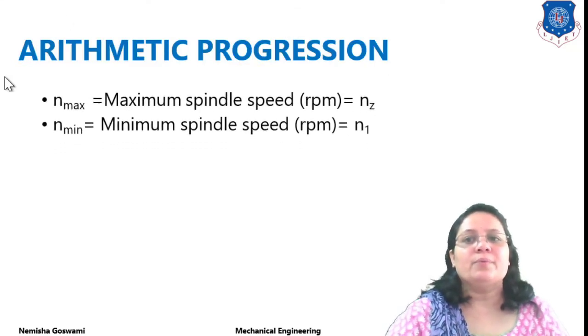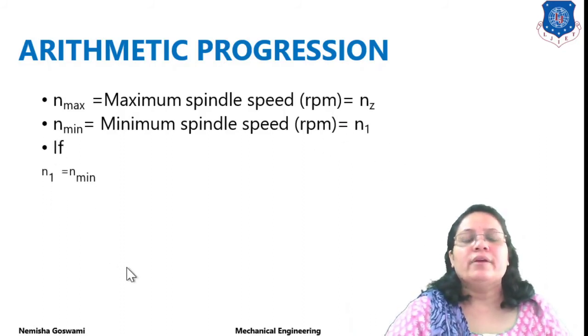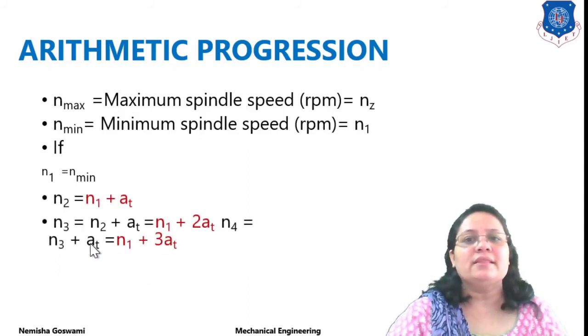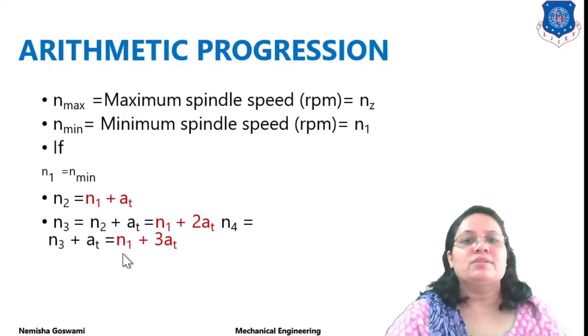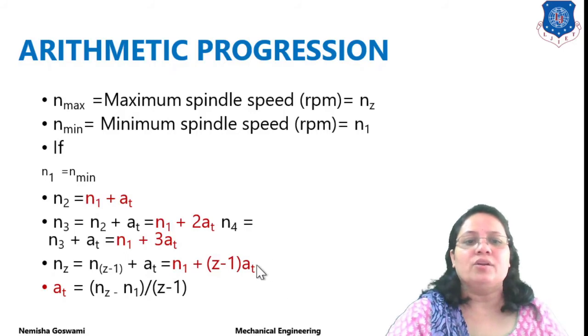For arithmetic progression, for example, I have considered here n max, which is nz, meaning the last speed is your maximum speed and the minimum speed is your first speed. If n1 is equal to n min and n2 is equal to n1 plus AP, then n3 is equal to n2 plus AP, which is n1 plus 2AP. And n4 is equal to n3 plus AP, which is n1 plus 3AP, right? Similarly, nz is equal to n1 plus (z minus 1) times AP.